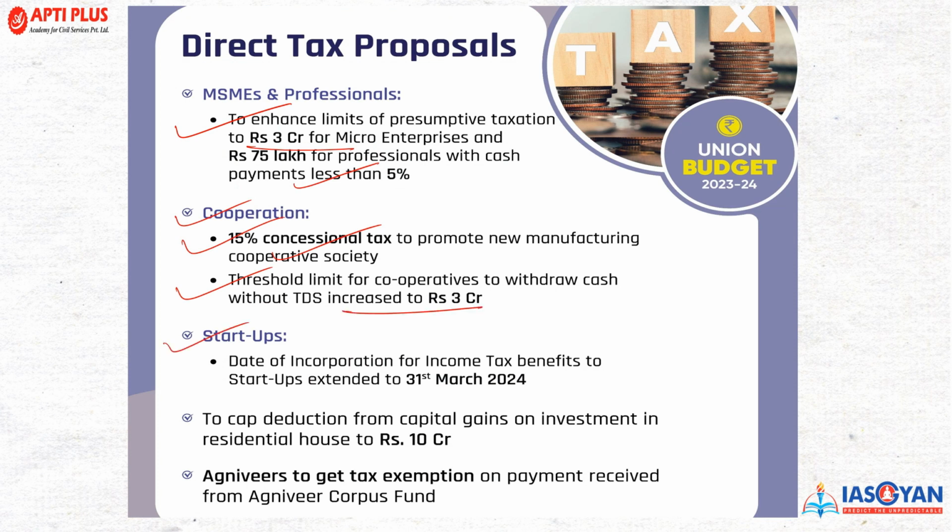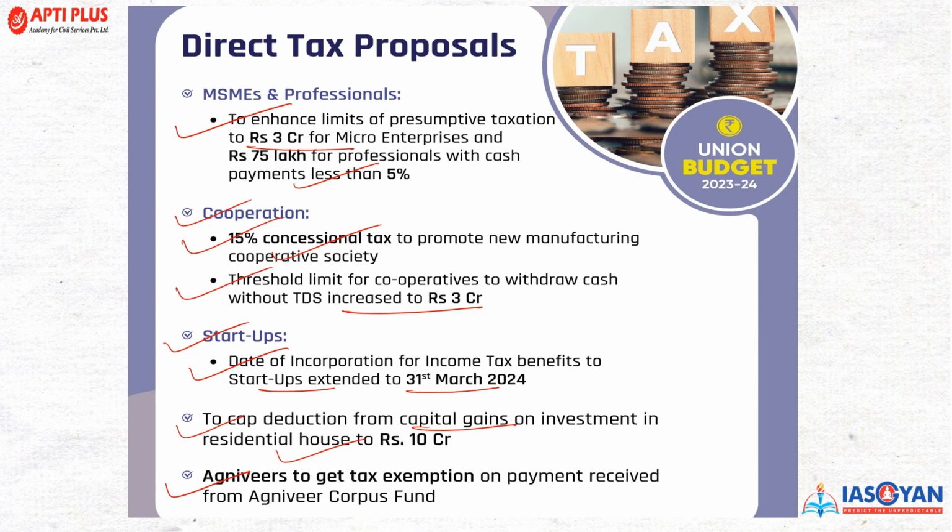Now, for startups, the date of incorporation for income tax benefits has been extended to 31st March 2024. Now, the deductions on capital gains on investment in a residential house are capped at 10 crore rupees. And Agniveers get tax exemption on the payment received from the Agniveer Corpus Fund.